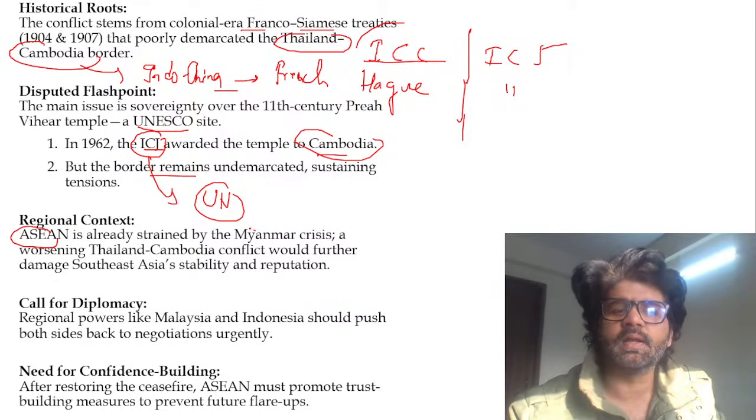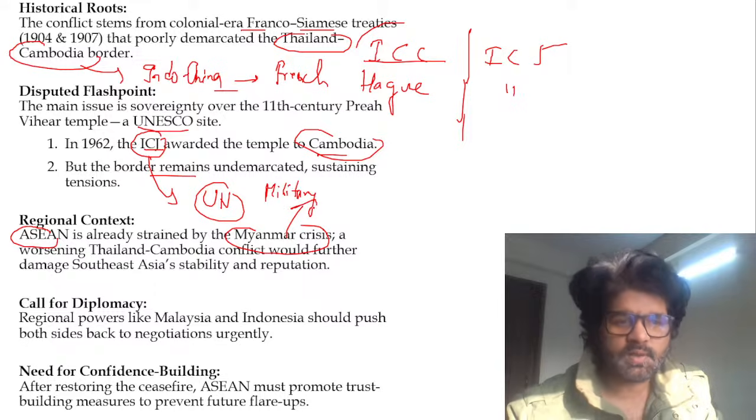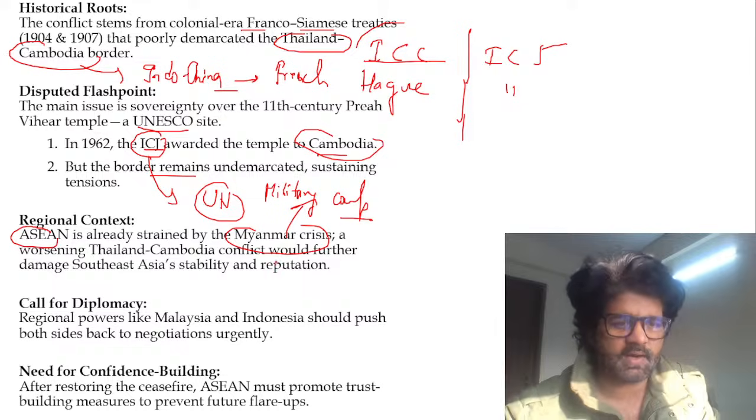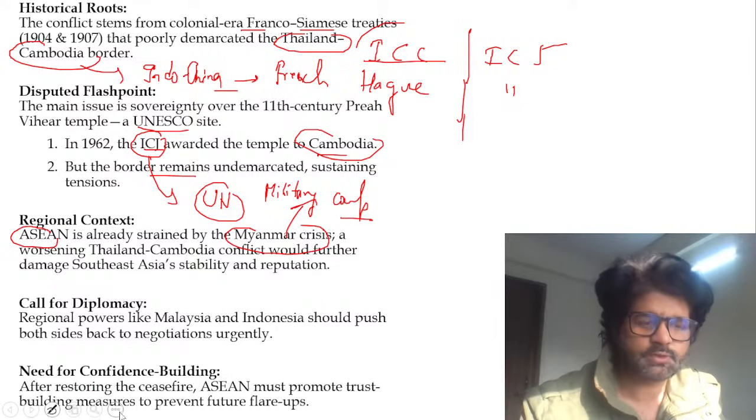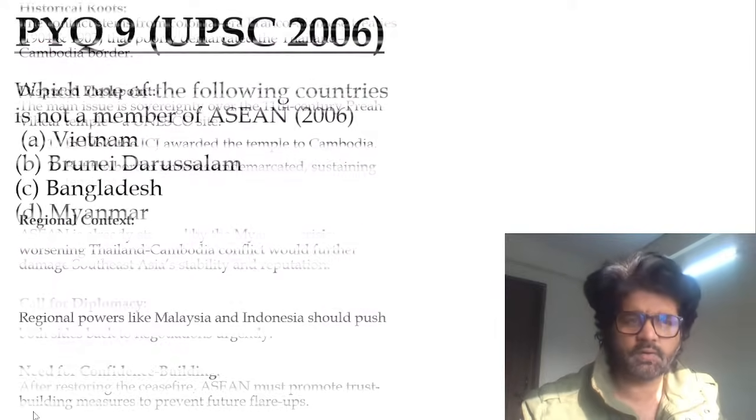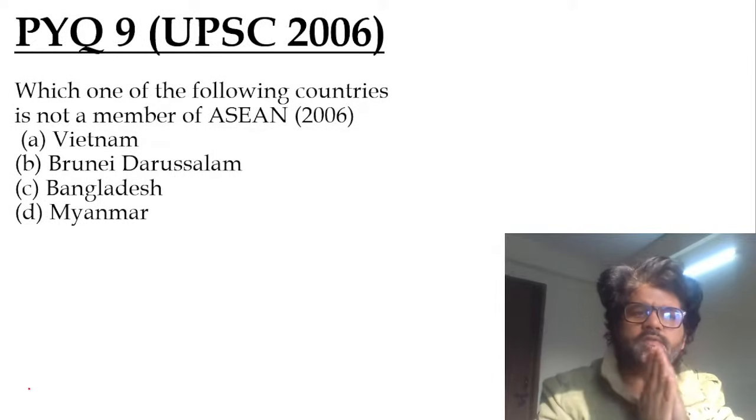ASEAN is already reeling under the Myanmar crisis. There a military coup has happened. Now these two countries are fighting, not very good for ASEAN, and they have to do something about it. That's what this article is talking about. Very good. Now let's solve this question, guys.